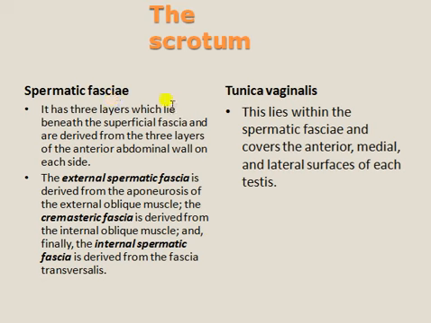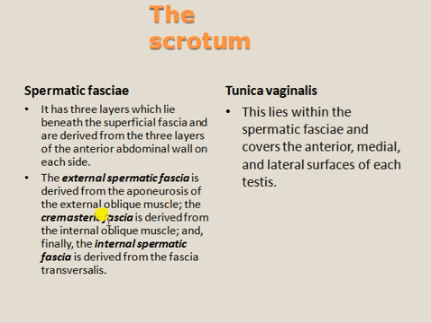Next, the spermatic fascia. It has three layers which lie beneath the superficial fascia and are derived from the three layers of the anterior abdominal wall on each side. The external spermatic fascia is derived from the aponeurosis of the external oblique muscle.